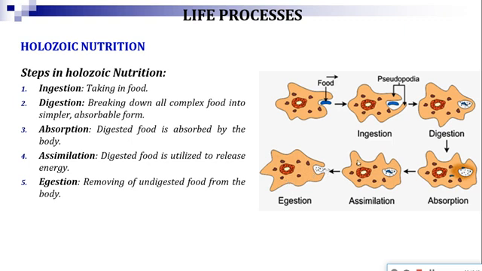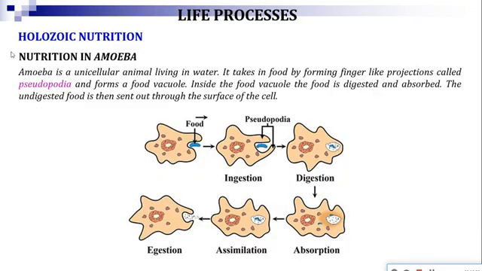So that way the holozoic mode of nutrition takes place in these 5 different steps. Now let us discuss the holozoic mode of nutrition in respect to the unicellular organism, that is amoeba. So in amoeba also the 5 steps will be followed.